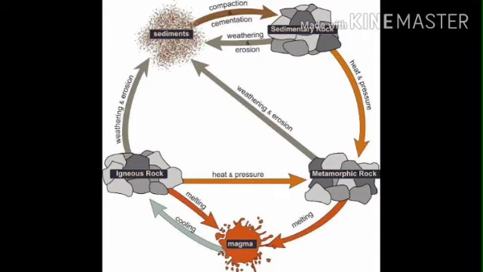The igneous and sedimentary rocks are subjected to heat and pressure, then they change into metamorphic rocks. The metamorphic rocks, still under great heat and pressure, melt down to form molten magma again. The molten magma can cool down and solidify into igneous rocks. This is called the rock cycle.